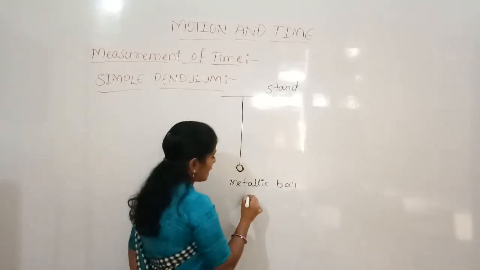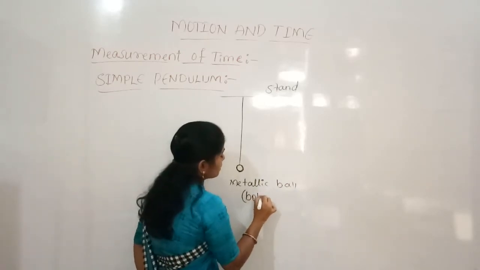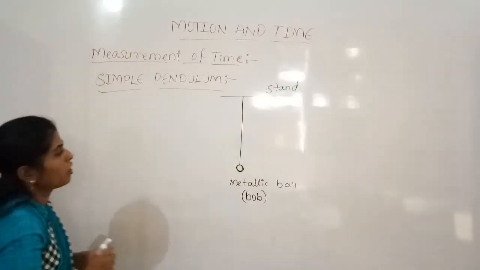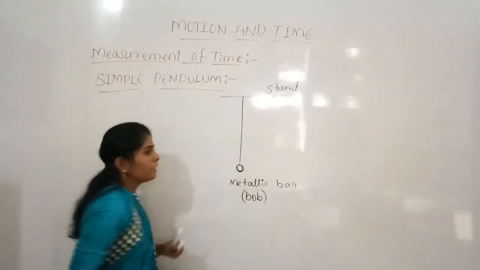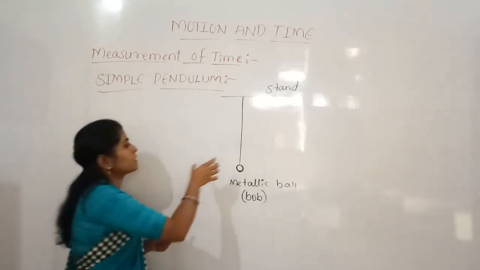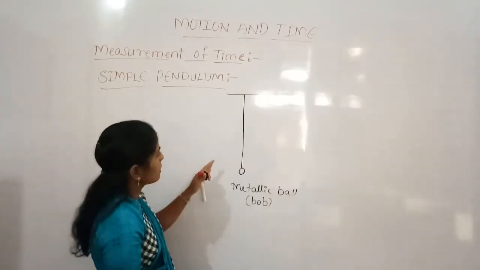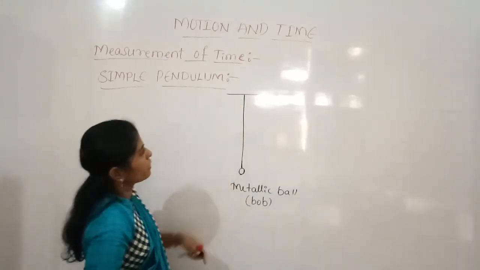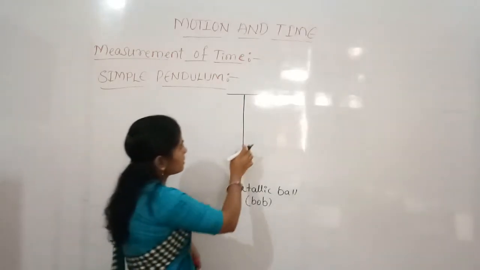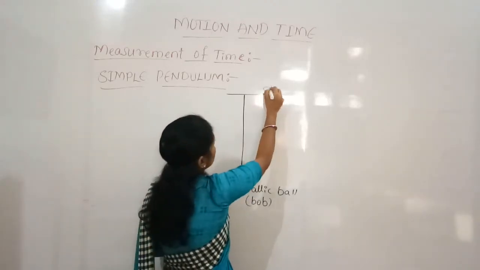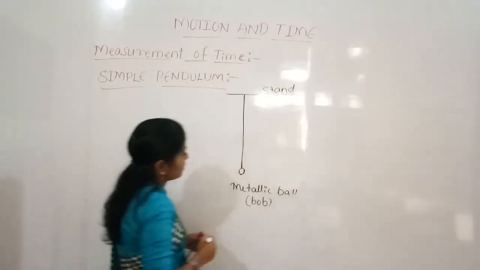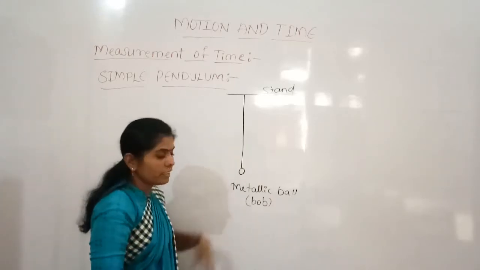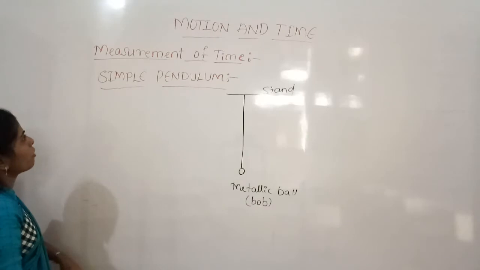This metallic ball we call the bob. The bob is tied with the thread to the stand.